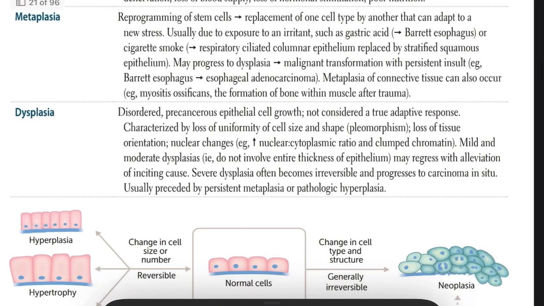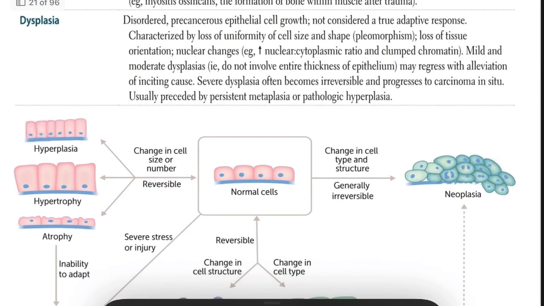Next we are going to see dysplasia. Dysplasia is disordered precancerous cell growth, and it is not a true adaptive process. The features of dysplasia are loss of uniformity in cell size and cell shape, which we call pleomorphism, disorganized tissue architecture, an increased nuclear to cytoplasmic ratio, and hyperchromatic clumped nuclei.